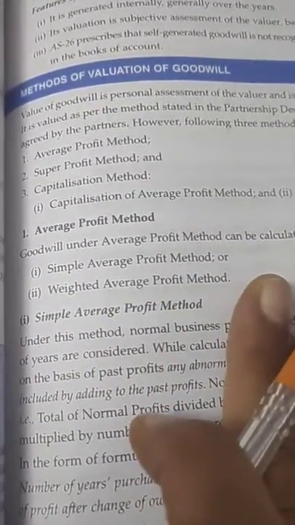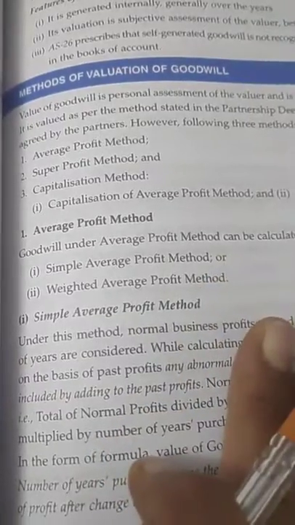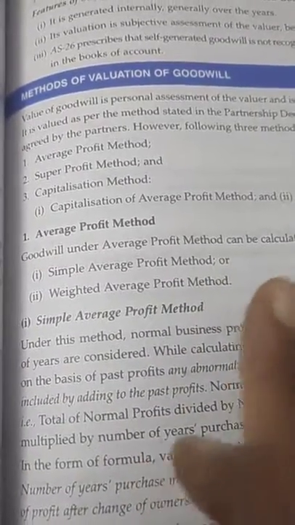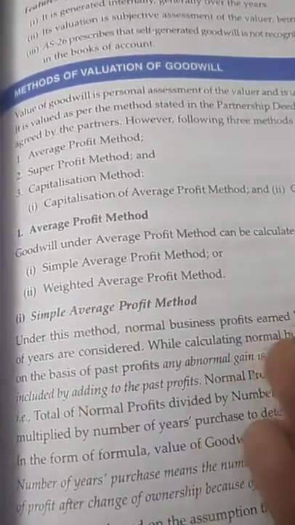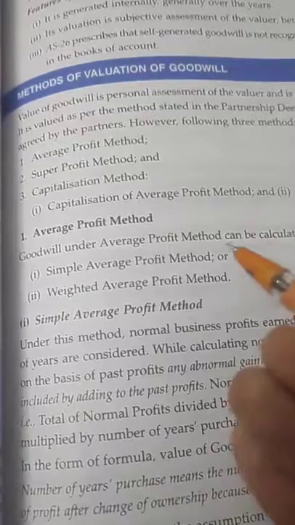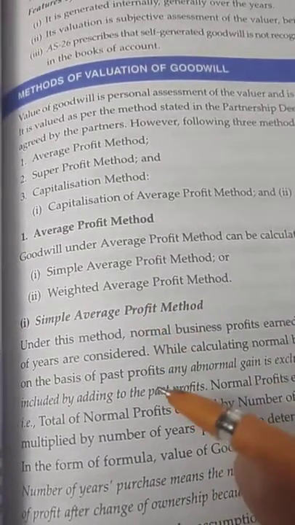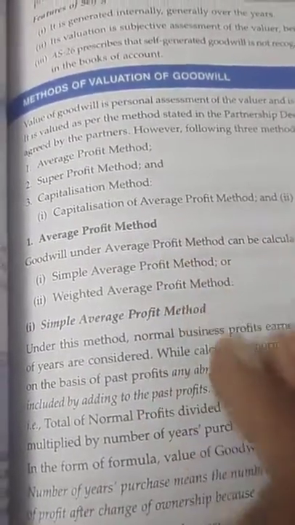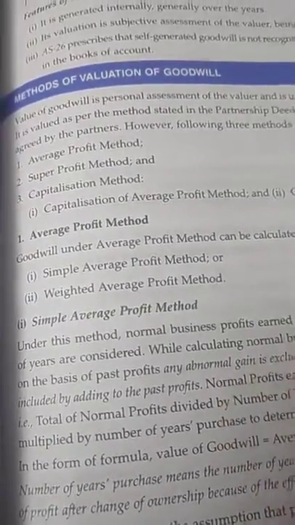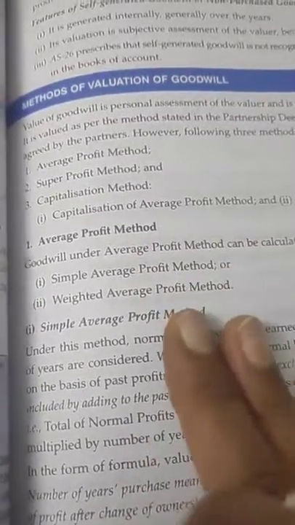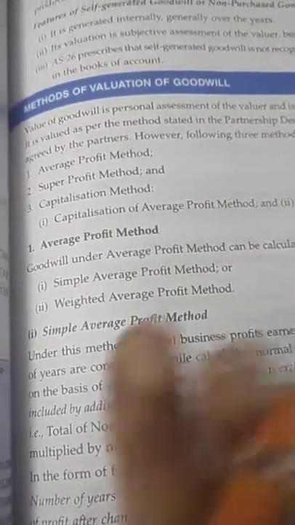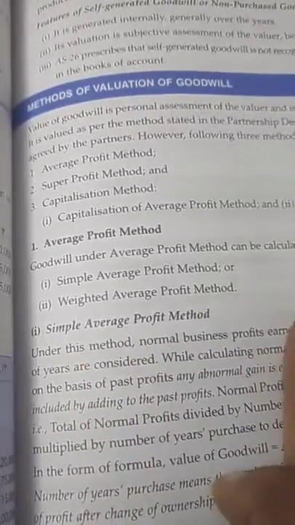Students, I just ask you one question. Suppose you have 5 subjects in your exam, and each one carries 100 marks maximum. Now how do you find out your average? I think everyone knows it very well. You total the marks of all the 5 subjects and you divide it by 5. That is your average. This method is also like this. It's very simple. So let's see the first example.